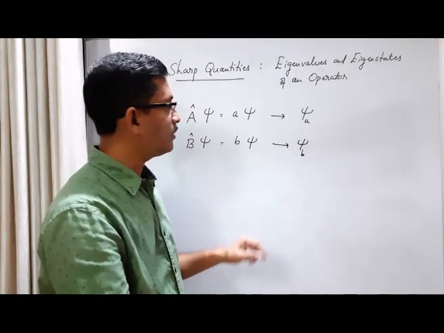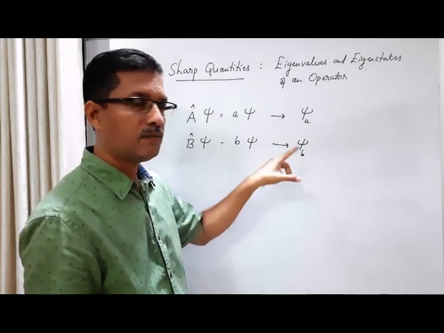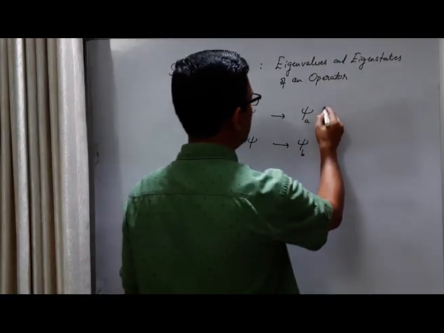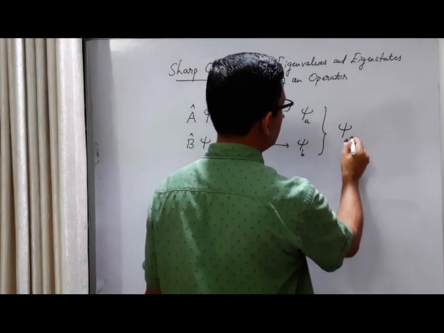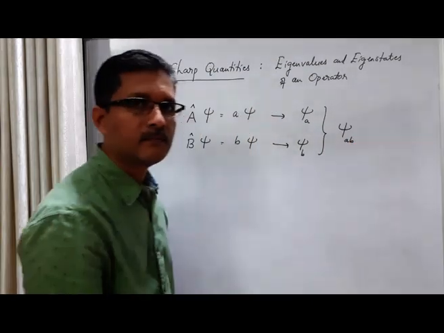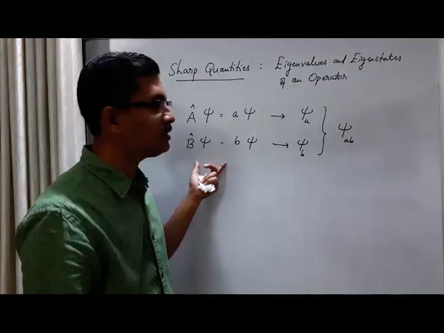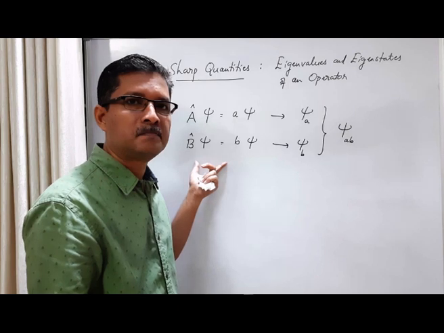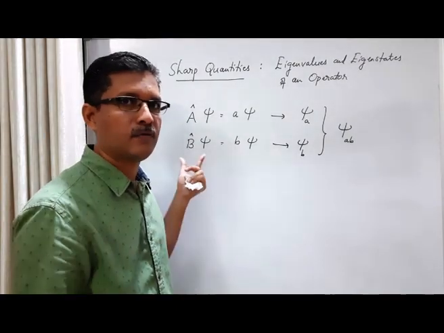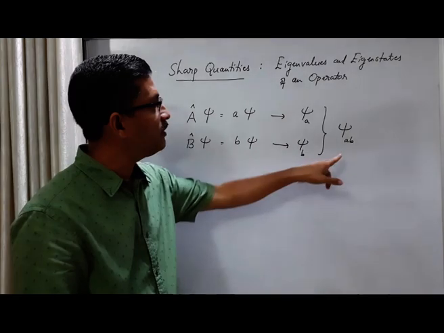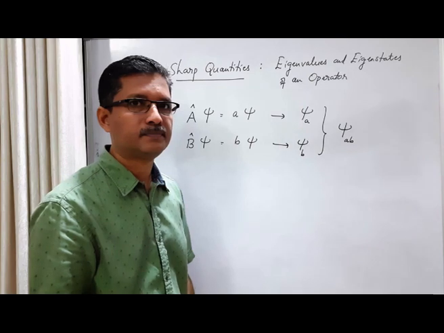So this makes some confusion if we use this symbol and this symbol. So what we do is we combine them and we label the state in terms of both a and b. This can go on depending upon how many operators there are for which the state is the eigenstate. It's a common eigenstate for how many operators? We can label the state in terms of all those eigenvalues.